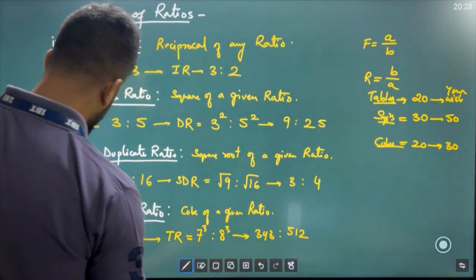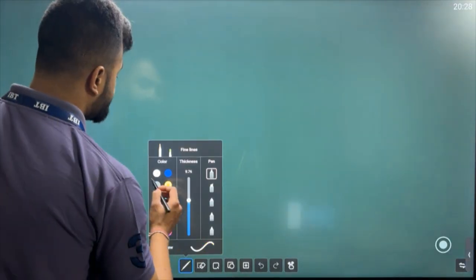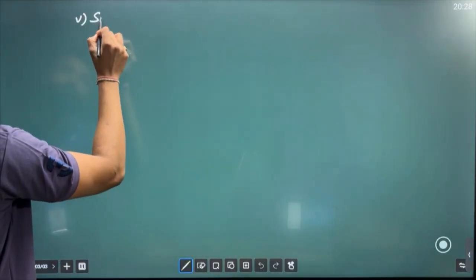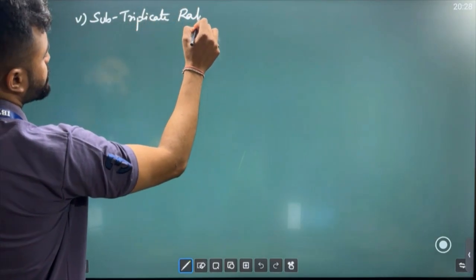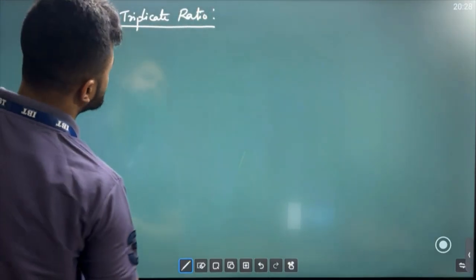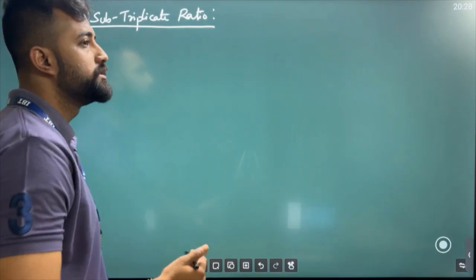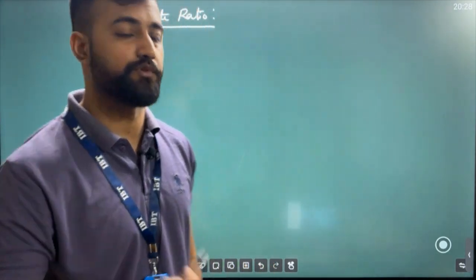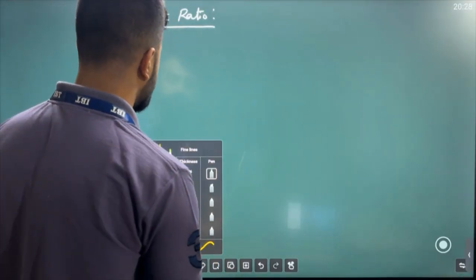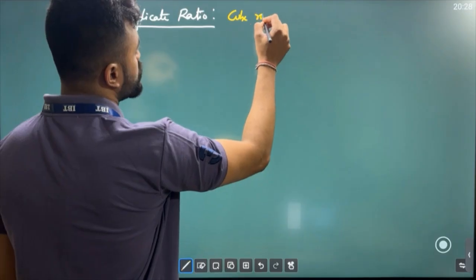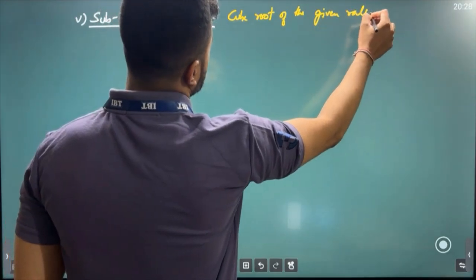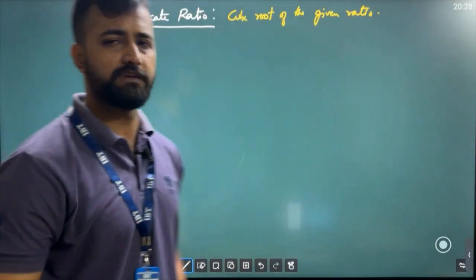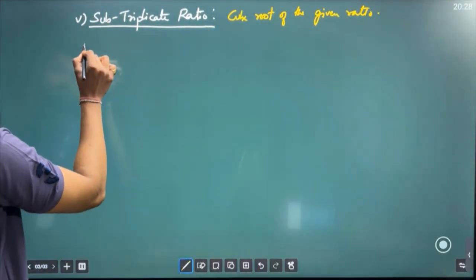Now next is what, sir? After triplicate ratio, we have sub-triplicate ratio. What is sub-triplicate ratio, sir? As you can see the word sub coming in front, we'll do the reverse of cube. That is your cube root. So it's simple, sir. You just need to find the cube root of the given ratio, and you'll be getting the sub-triplicate ratio. Simple. Let's see the example.